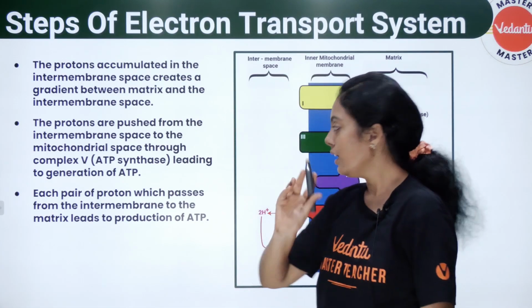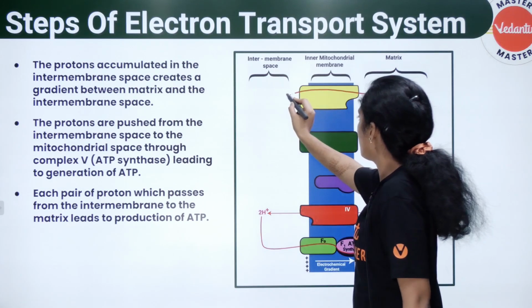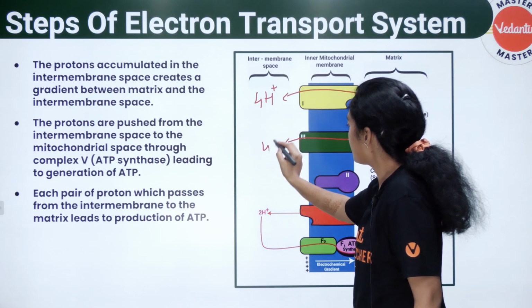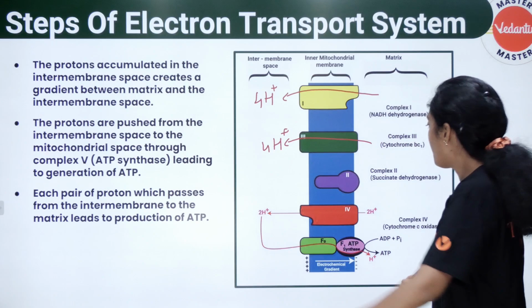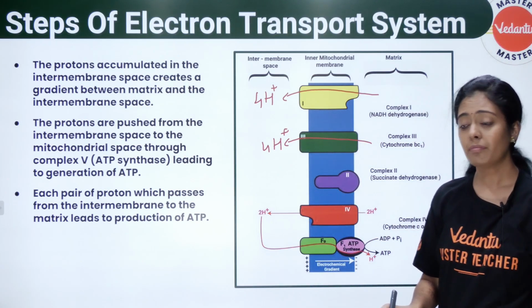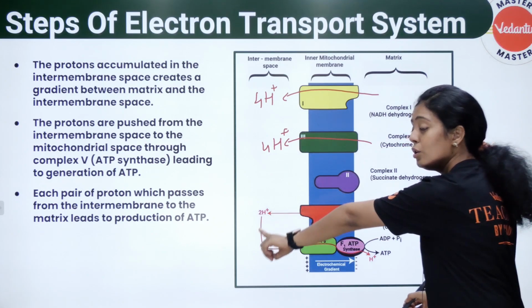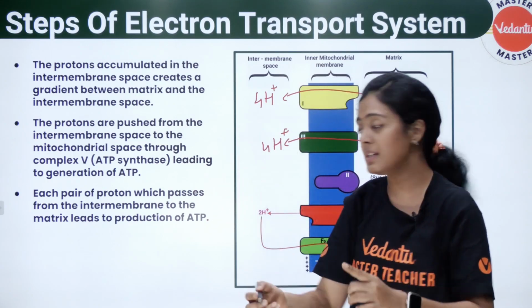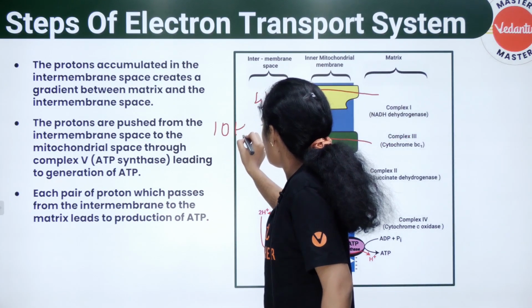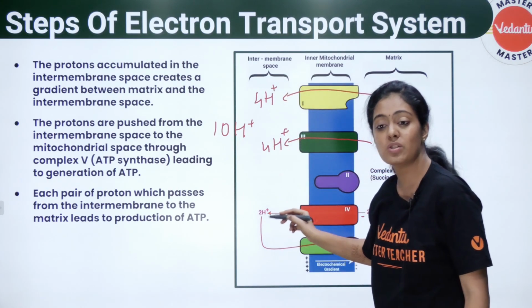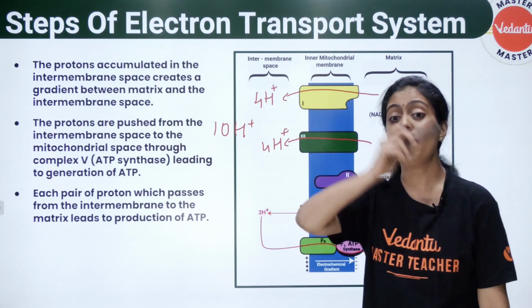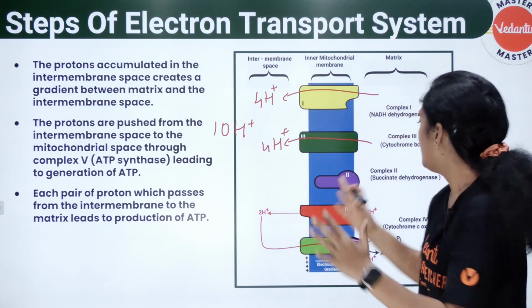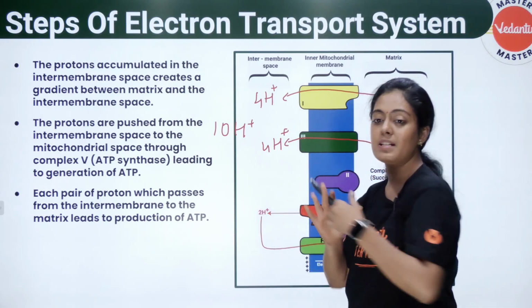Okay, இப்போ இங்க பாருங்க, you saw that complex 1 pumps how many protons பசங்களா? 4 protons. Complex 3 pumps how many protons? 4 protons. Okay, does complex 2 pump any proton? No, right? And you saw complex 4 also pumps 2 protons. So மொத்தத்துக்கு for every electron transport system 10 protons are being pumped. 4 plus 4 is 8, 8 plus 2 is 10. I repeat, for every electron transport system 10 protons are being pumped from the matrix to the intermembrane space.